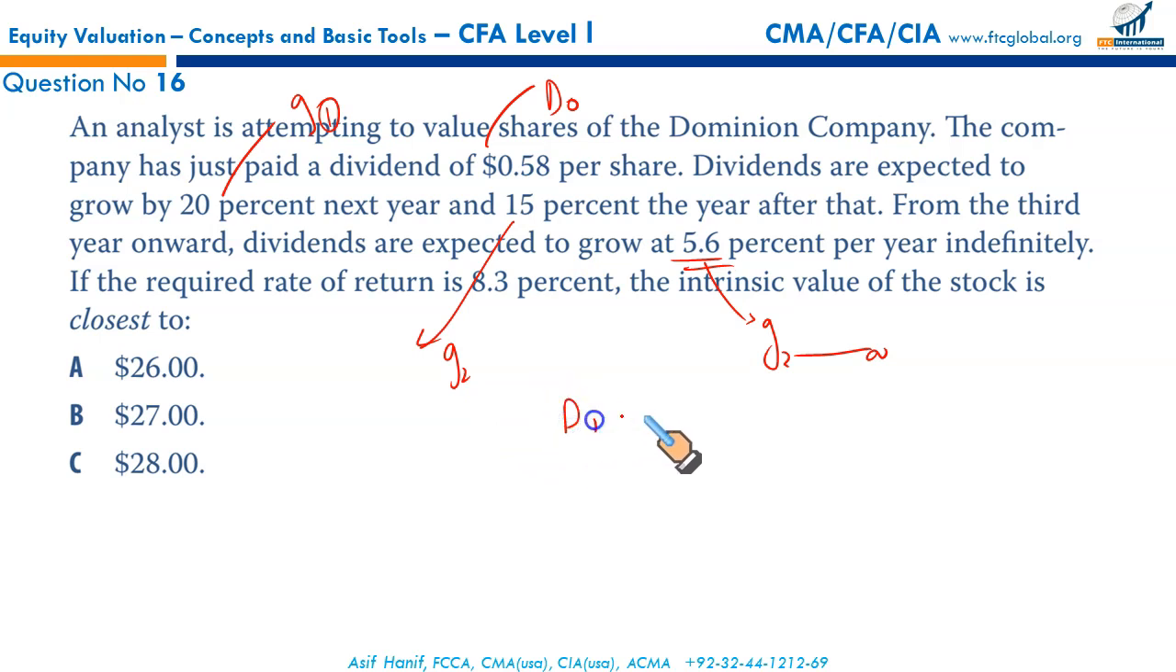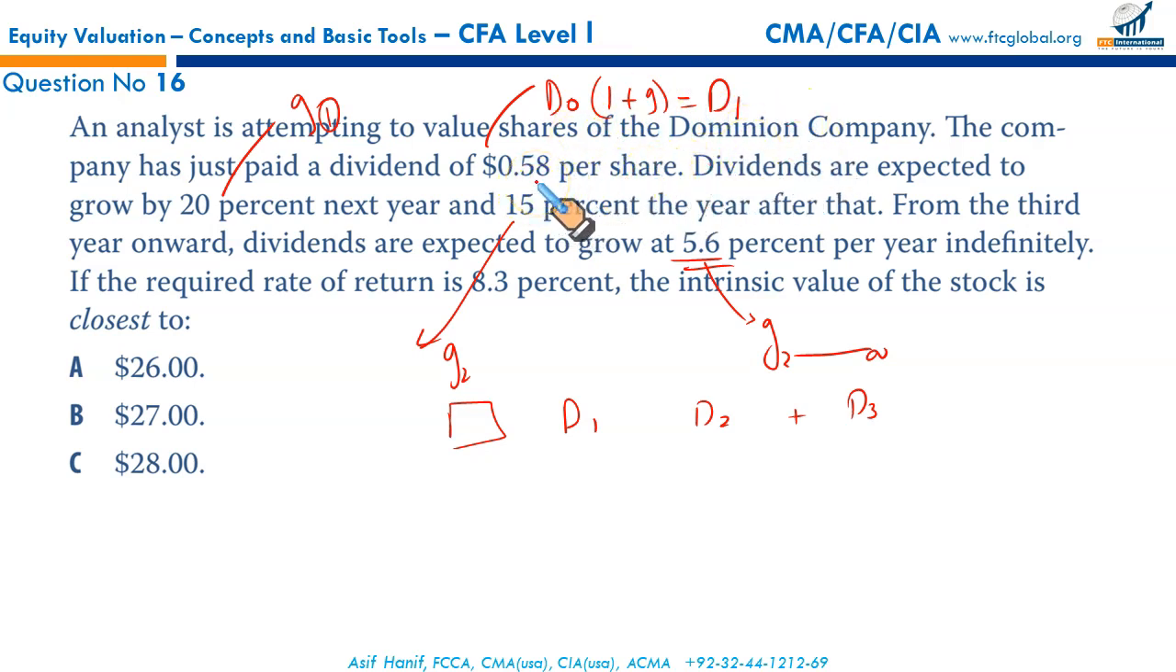Let us write it as D1, D2, and D3, and then we will see what we can do. We need to bring these dividends down to year 0 to find the value of the stock. So this is D0, 0.58. We have to convert it into D1. You can do that by just multiplying it by 1 plus the growth rate. This will bring the current dividend to the year 1 dividend.